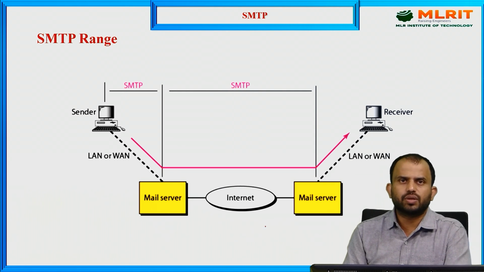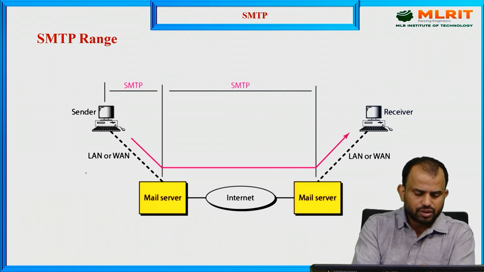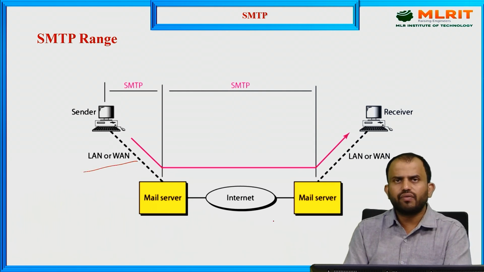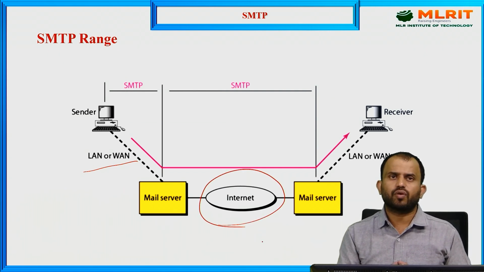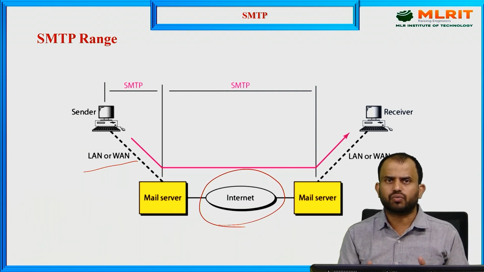And what is the SMTP range? We can use LAN connections or WAN connections. Anyway, the information is transmitted through the respective internet communication. What kind of communication, what mode or method are we using? That should be a LAN, MAN or WAN. What are the things we are using?